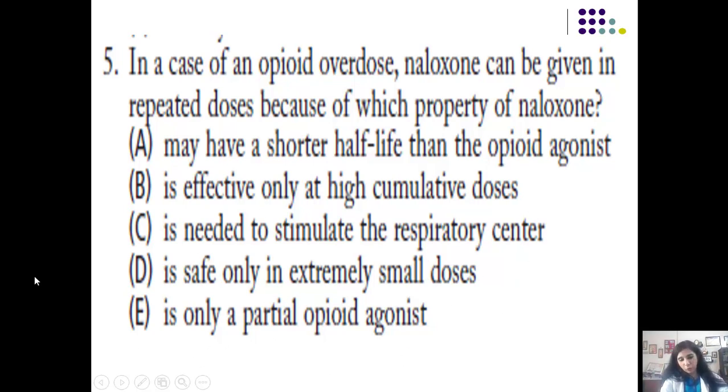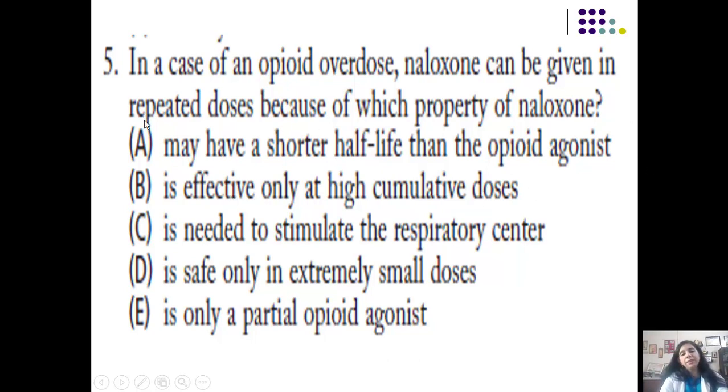Let us go from down, students. It's not a partial opioid agonist, it's a pure opioid antagonist. Is it safe only in extremely small doses? No, it's not like that. Small doses are effective to reverse the opioid overdosage. Is it needed to stimulate the respiratory center? That's not the reason. It's not the reason that it is effective at high cumulative doses. It has a shorter half-life than opioid agonists.